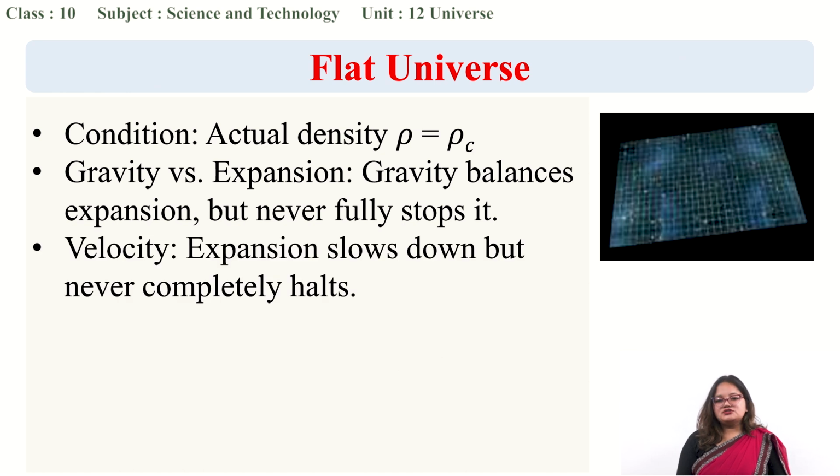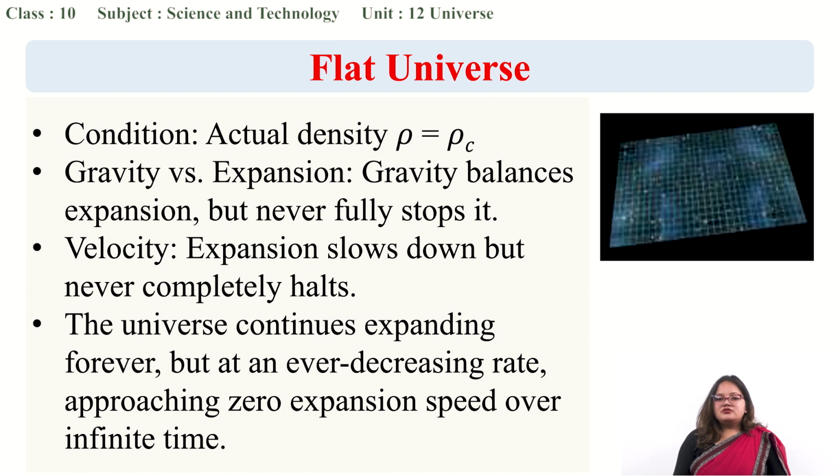Eventually the expansion will slow down, but it will never completely stop. It will become very slow. It will tend towards the value of zero, but not exactly zero. In conclusion, the universe continues expanding forever, but at an ever decreasing rate, approaching zero expansion speed over infinite time.